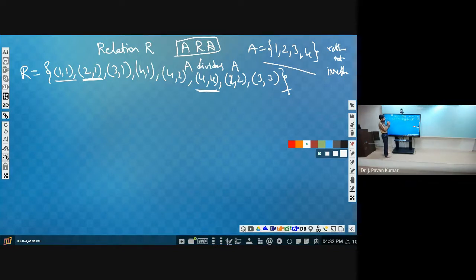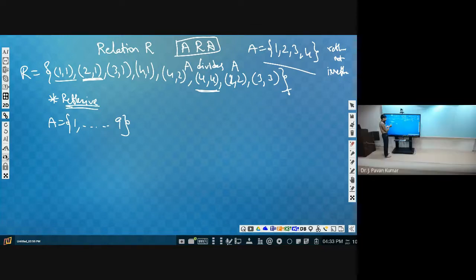How can you check whether that particular relation is reflexive or not? By seeing, can you say whether it is reflexive or not? Suppose A is the set 1, 2, 3 up to 9. If the relation is given to you, can you say whether it is reflexive or not?